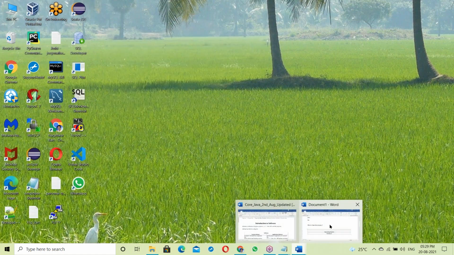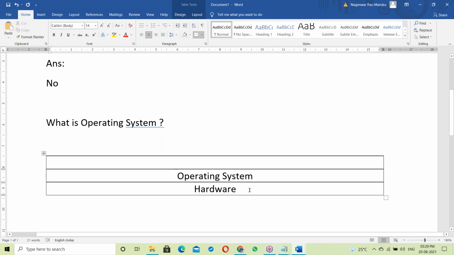So what's happening here? Without OS, no computer. Once OS is started, our system is ready. Once OS setup is done, our system is ready. Suppose learning C language.